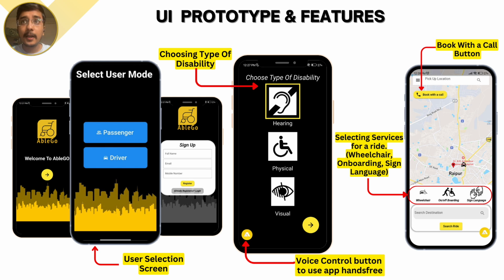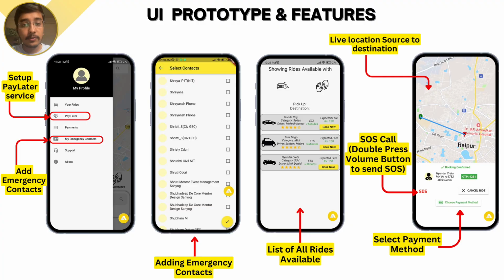Also, the user will get a book with a call button to directly book their cabs through phone calls. Users will also get to set up their Pay Later service, which is a special service provided by AbleGo to allow users to pay their bills after the ride has ended and through some schemes. Users can add or remove their emergency contacts, which will be contacted in the time of SOS.